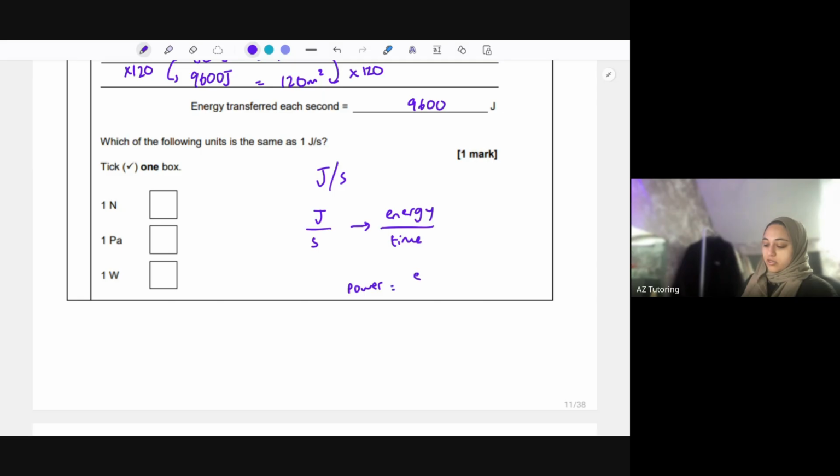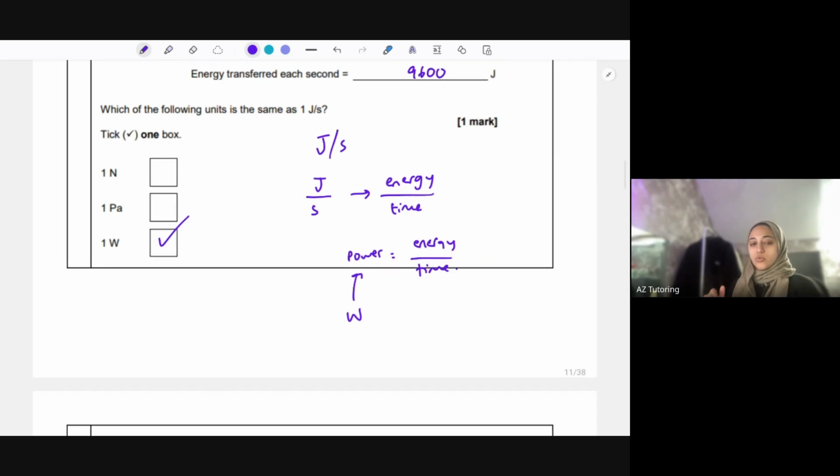You'll get given the equation sheet. You should see on there that power equals energy divided by time. And you know that the unit for power is watts, so it's just 1 watt. You do need to know how to work out certain things by looking at units and then relating that to the equation sheet. So 1 watt is equivalent to 1 joule per second.